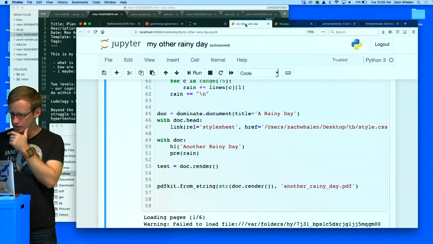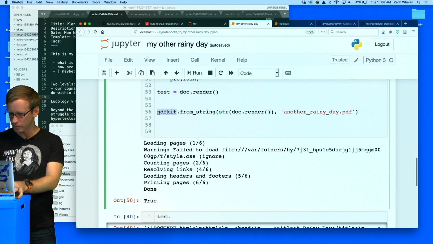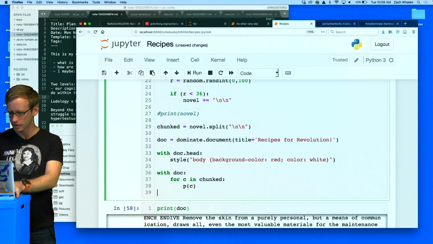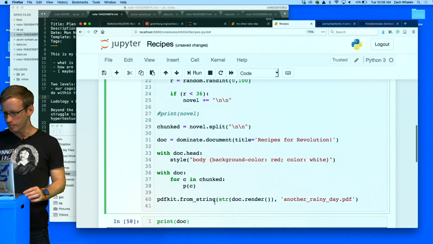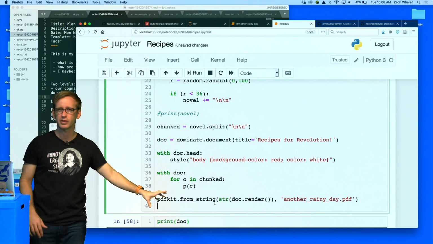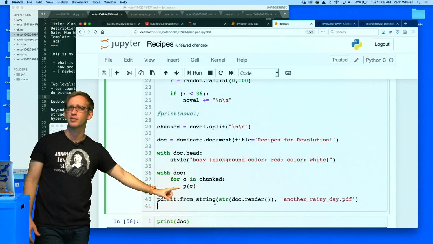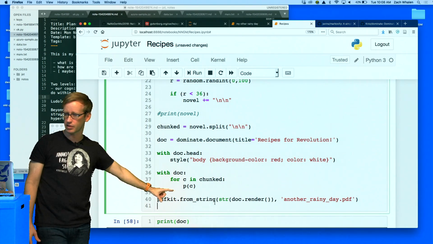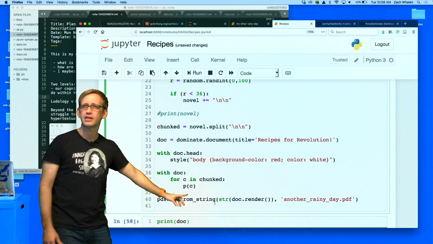I don't have the documentation handy for this one, but I do have an example from when I did this earlier in another project. So I've just copied and pasted that line in. And this is what it looks like. PDFKit is the library I'm using. I'm going to use the from string method. So I need to turn this document that I just created into a string temporarily and then save it as a novel.